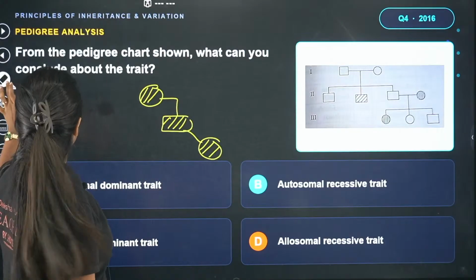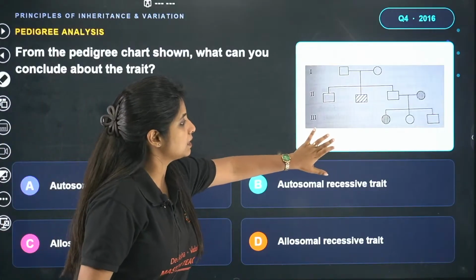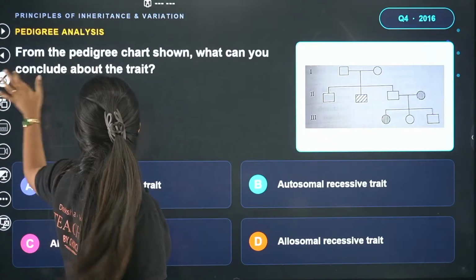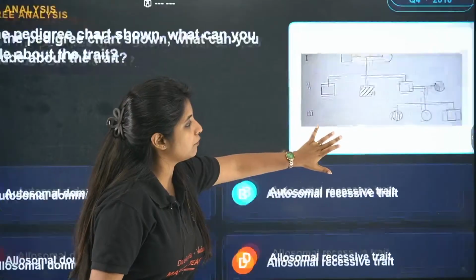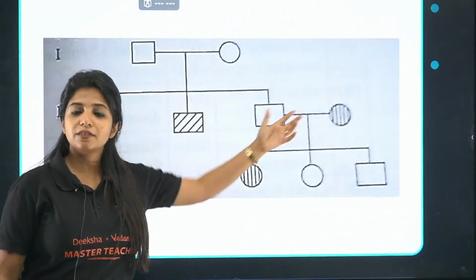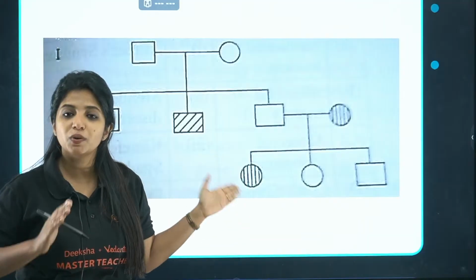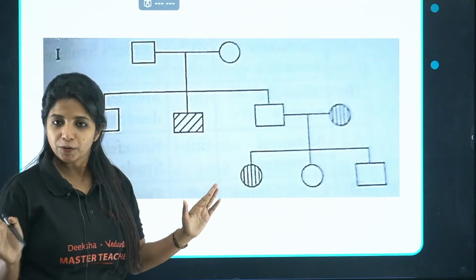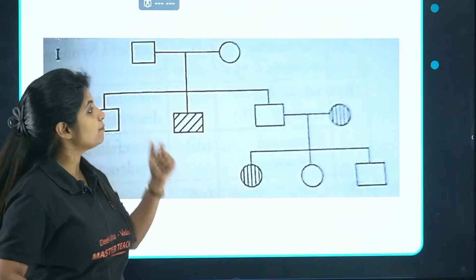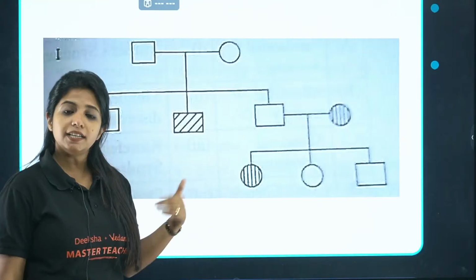Now in this particular scenario, do you see that? Do you see either of these things? You do not see the males to be affected more. Neither do you see crisscross inheritance, female to female is being seen. So what do you understand? It is going to be autosomal disorder. Is it recessive or dominant? Ma'am, since it is skipping generation over here, it is recessive disorder.